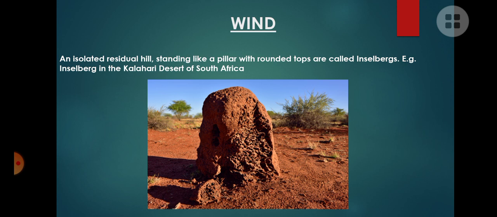So it is like a small pillar standing with a rounded top. These changes are made by the continuous flow of wind in the desert. An example for inselberg is the Kalahari Desert in South Africa. So when you go to South Africa and move around the Kalahari Desert, you could see these types of inselbergs.